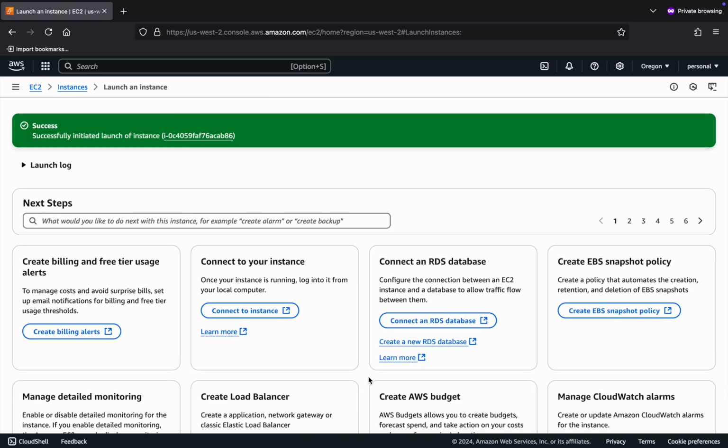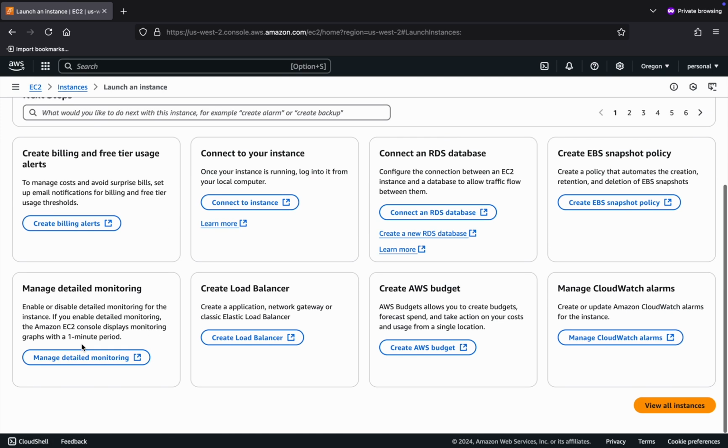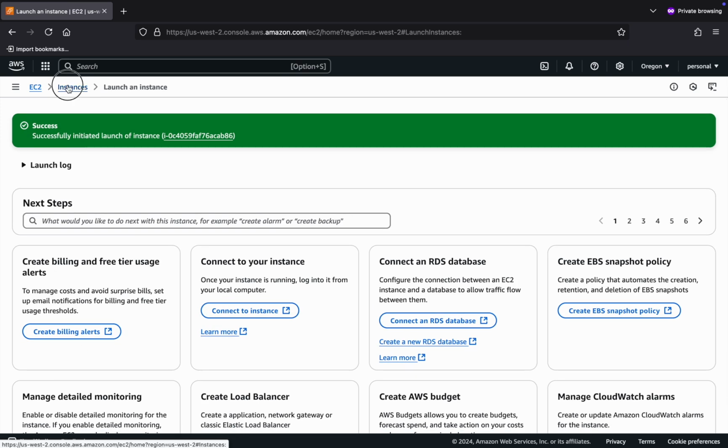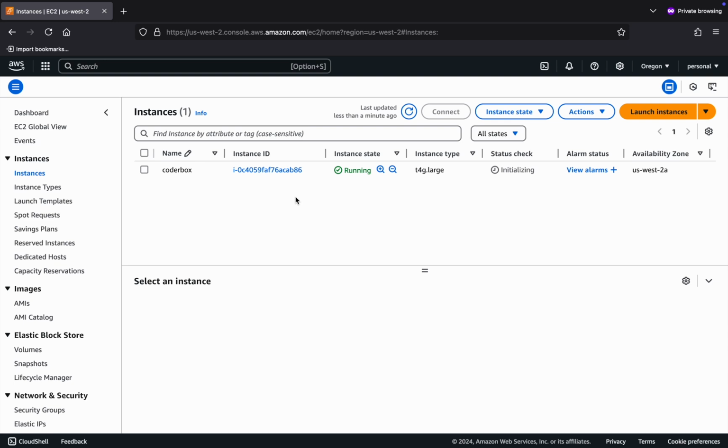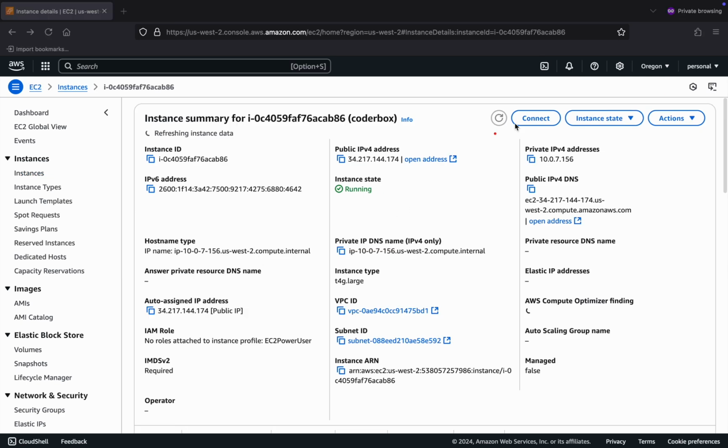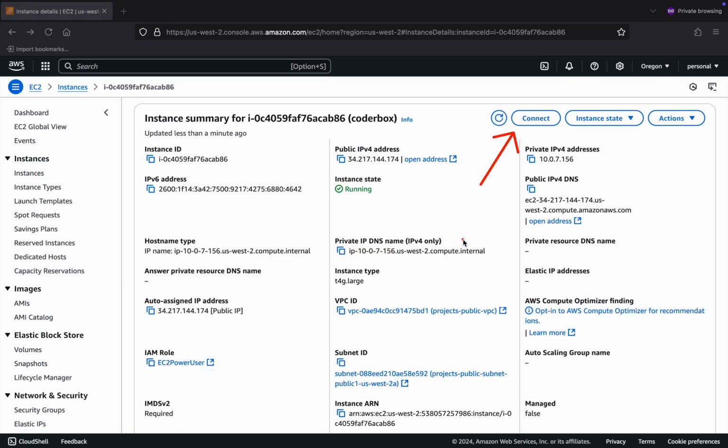Once I do that, the instance will come up. And because of the fairly open IAM instance profile we've attached, Systems Manager should work for us out of the box, which is great. It means I do not need to SSH into this instance from the local command line here on my laptop. Instead, once the instance is running, I'll be able to just click on this connect button here. And from there, I'll be able to use the Systems Manager built-in virtual terminal to connect to the instance directly, which means I don't need to download my SSH key or do any of that setup. It should all just work in the browser.